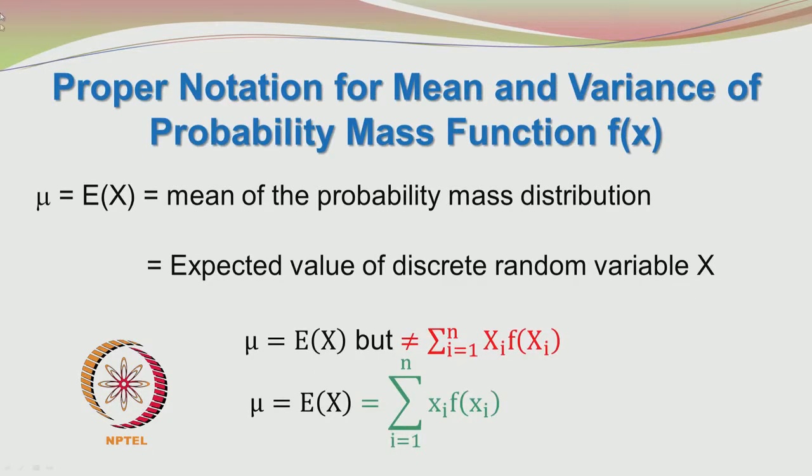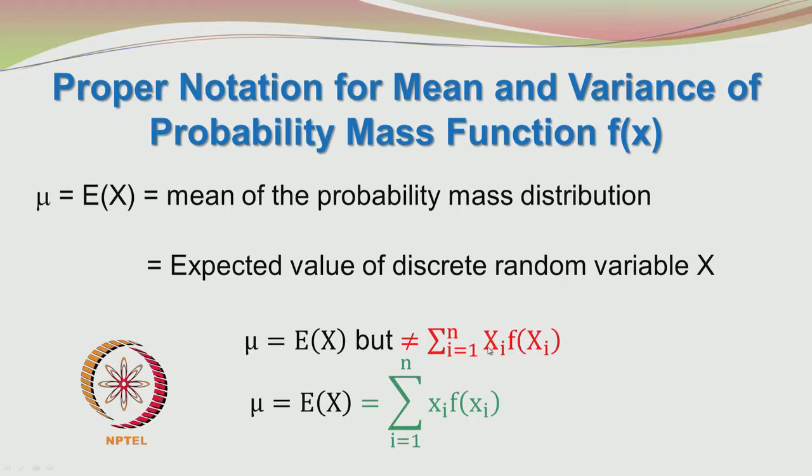So, we saw about the mean. When we write the definition for mean mu, we write it as expected value of capital X. Expected value of the discrete random variable capital X. Mu is equal to E of X, but it is not equal to the sum of xi f of xi, where the xi's are capital Xi. This is wrong.